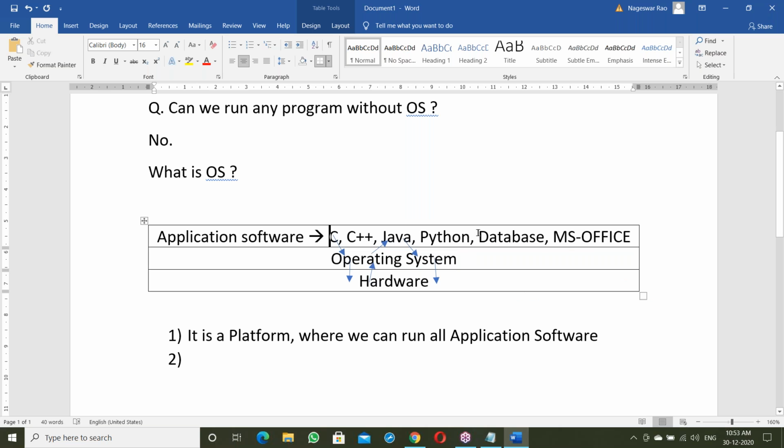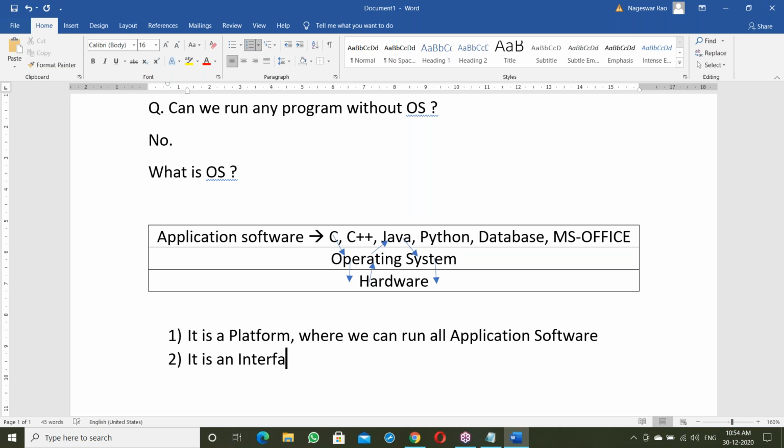All the application software communicates with the hardware through the OS. So the OS is just like an interface between these two. The next point: the OS is an interface between application software and hardware components.